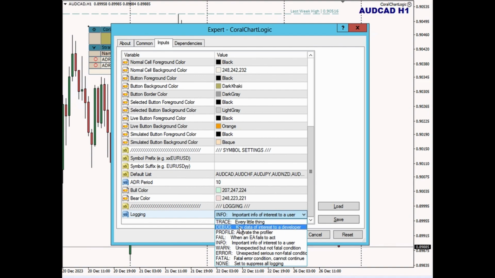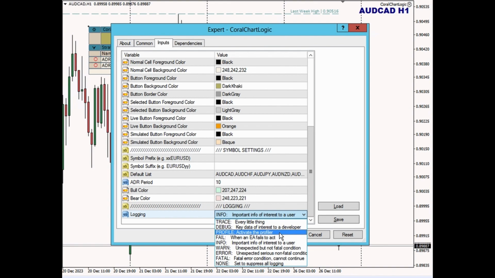So you can hit debug, which will start to write debugging information to the log. Tracing will give you just a huge amount of data to the log. When objects are initialized and deinitialized, they will often write that information as a trace message to the log. Debugging is when values are calculated or decisions are made, it will often write information about that to the log. Profiling is about performance.